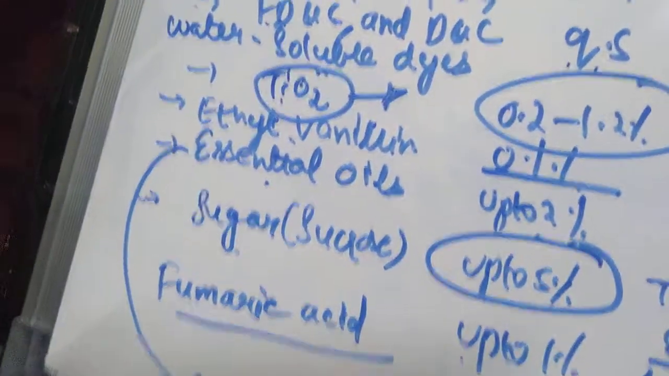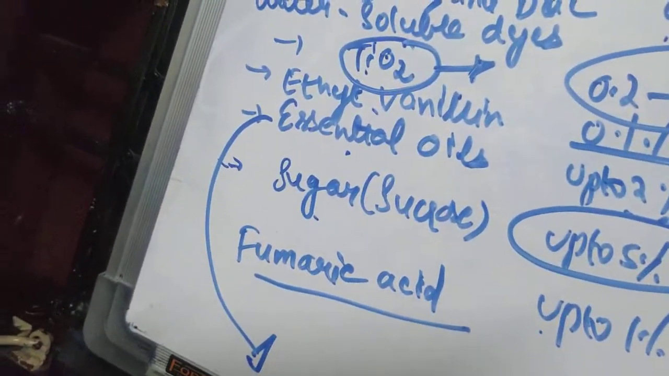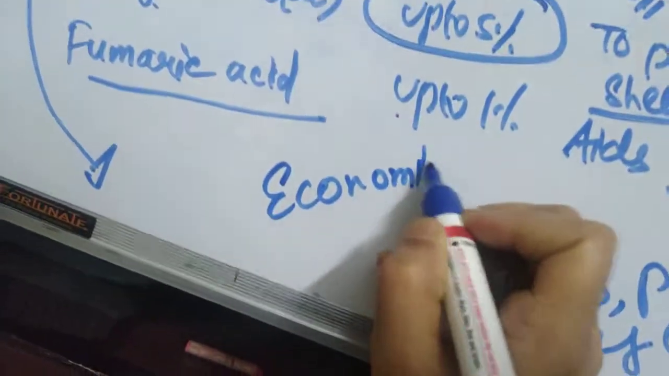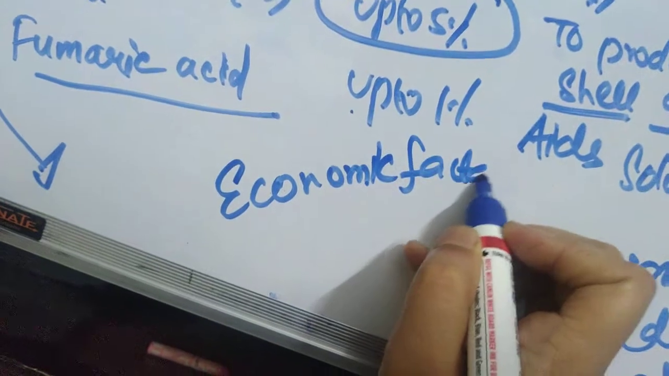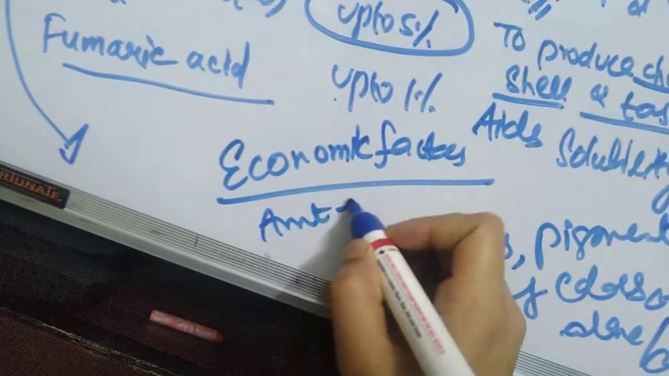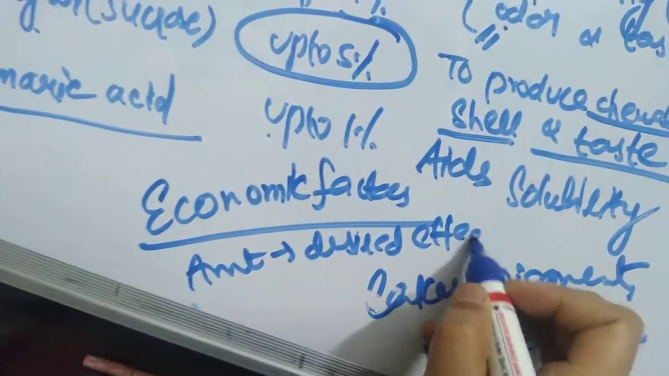In general, the additional components of the gelatin mass are limited. Why are they used? Sometimes they are used to produce the desired effect, and sometimes due to economic factors. So these additional components are used due to economic factors, and if you want to achieve the desired effect, the amount which is required to produce the desired effect, that much only you will use.